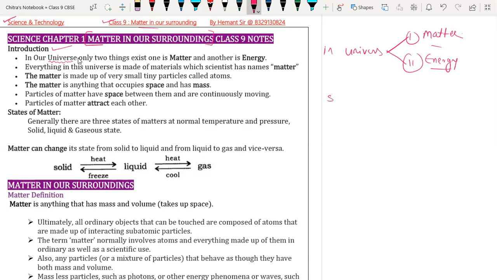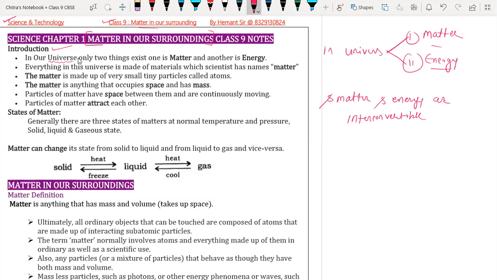Matter and energy are interconvertible. What is the meaning of interconvertible? Any idea?